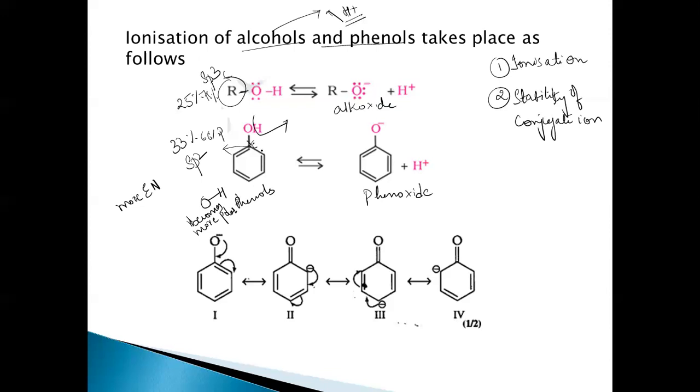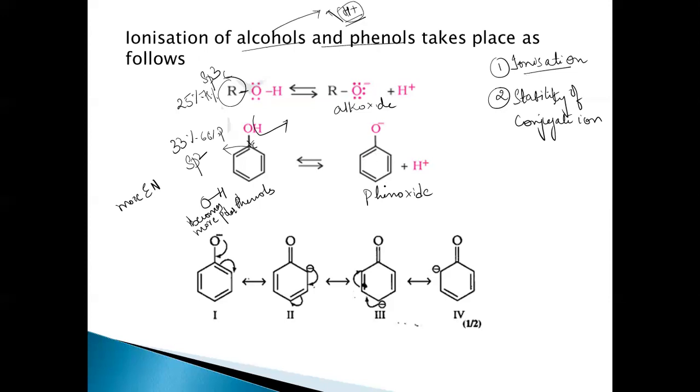So based on this ionization, now we can know that if it is able to give H plus, the more acidic it is. We have already discussed the alcohol. I mean, the acidic strength is based on what? Able to give the H plus easily. Here phenols can give H plus easily. So phenols are more acidic than alcohols based on ionization.